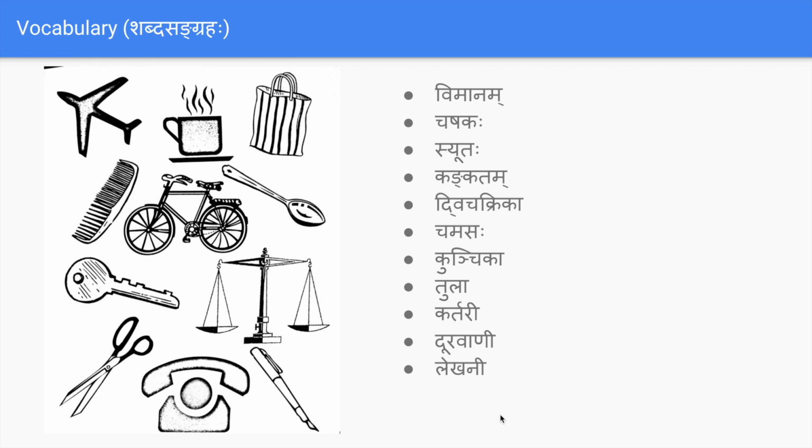The next topic for today is two new words which are used very frequently while speaking. The first one is asti and the second one is nasti. Nasti just means na asti, the combination of na and asti becomes nasti. So asti means exists, and nasti means it doesn't exist.